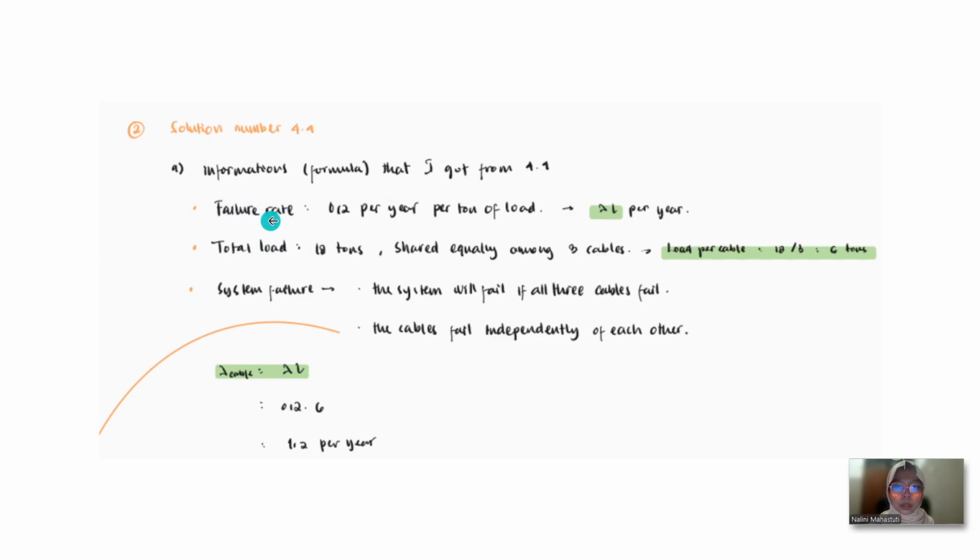First is the failure rate. The failure rate is 0.2 per year per ton of load. That means the formula is lambda times L per year. The total load equals 18 tons, shared equally among 3 cables. That means the load per cable is 18 divided by 3, equals 6 tons. The system will fail if all 3 cables fail, and the cables fail independently of each other. So lambda cable equals lambda times L, equals 0.2 times 6, which equals 1.2 per year.